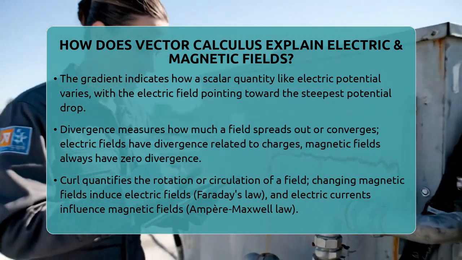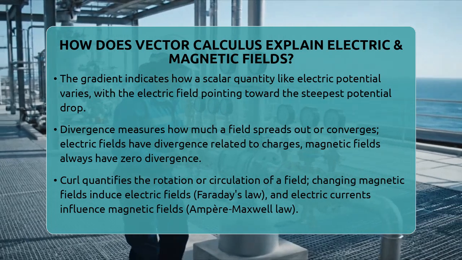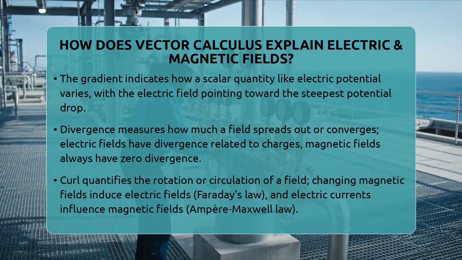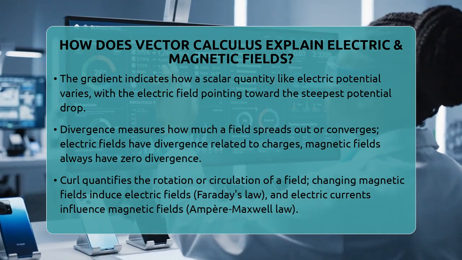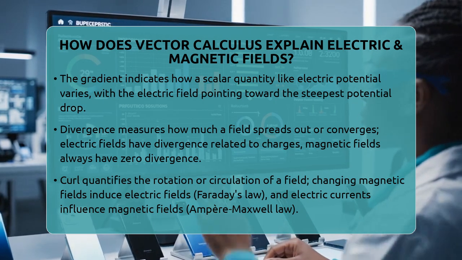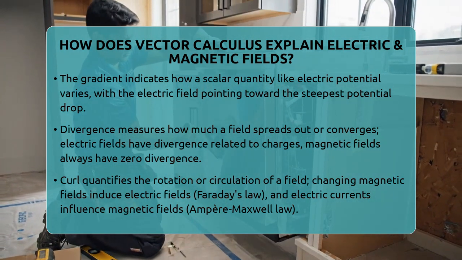The curl is another important operation. It measures how much a field rotates or circulates around a point. In electromagnetism, the curl of the electric field is linked to how changing magnetic fields induce electric fields. This is described by Faraday's law, which states that a changing magnetic field creates a curl in the electric field.